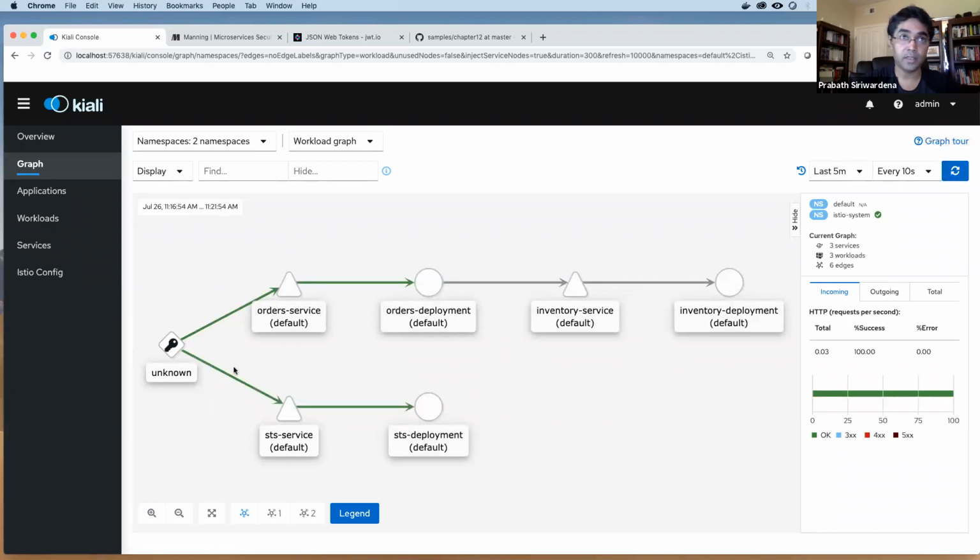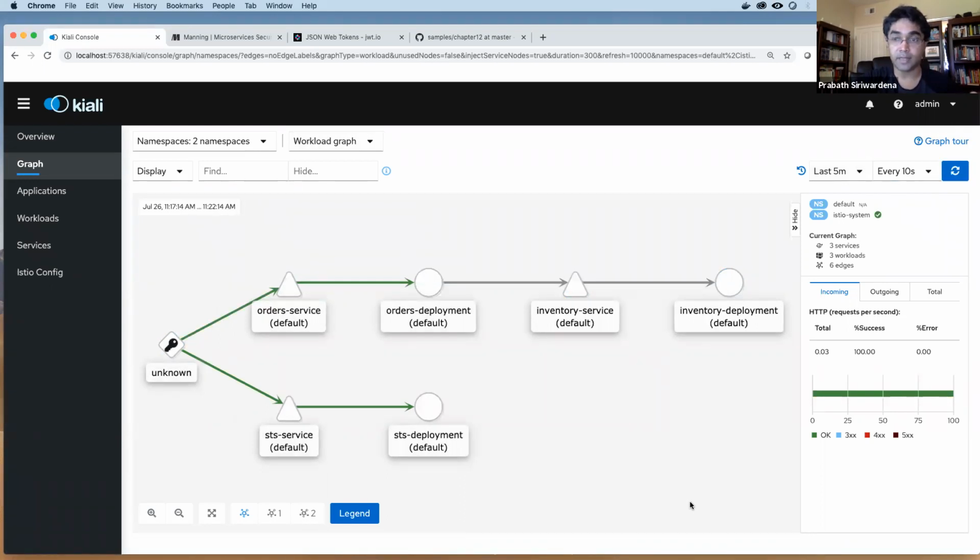Yeah, now you can see this is a request we sent from our curl client to STS. It's all HTTP, right? So no TLS here. This is also HTTP. This is also HTTP. Ideally, this should be mTLS, because I'm using the auto injection proxy in my Istio deployment.